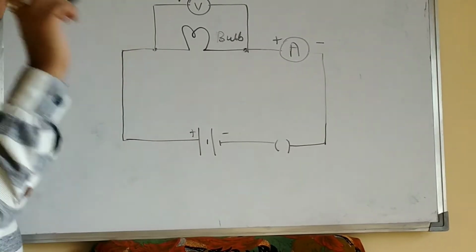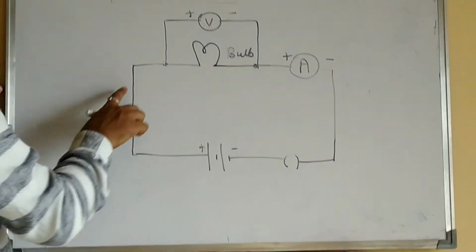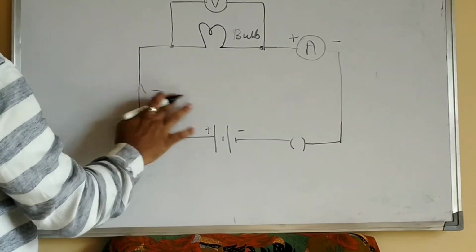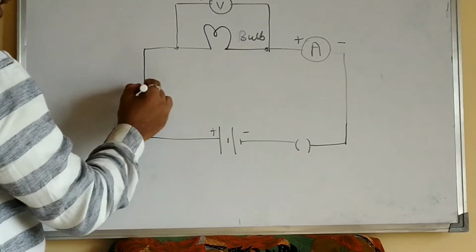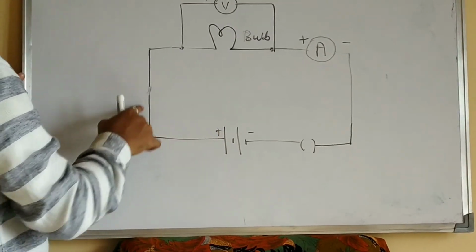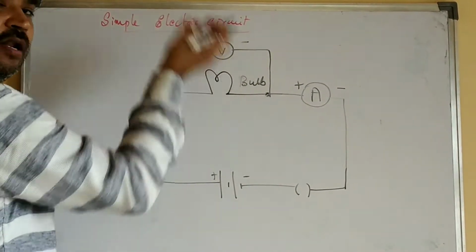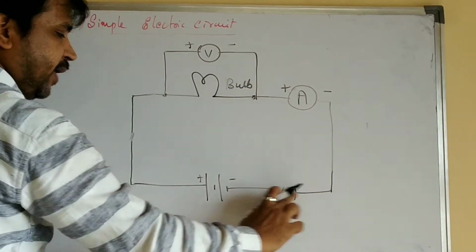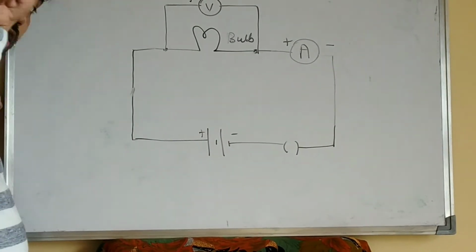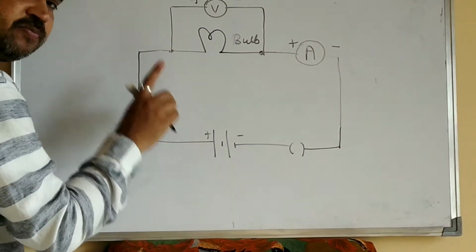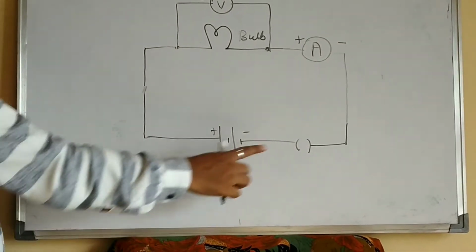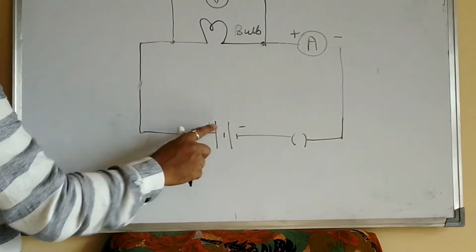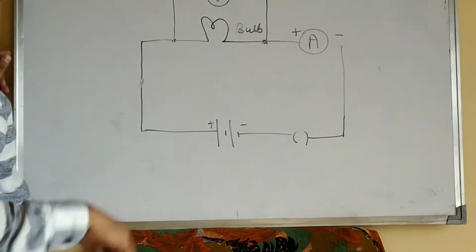Always remember students, current will flow from the positive terminal of the battery and it will come back to the negative terminal of the battery. Current, that is I. Current will start from the positive terminal of the battery, it will flow through the bulb, the bulb will glow, and the circuit has to be completed, right? So it will come back and end at the negative terminal of the battery. Even if the power supply is on, but the plug key is open, now current will not flow.